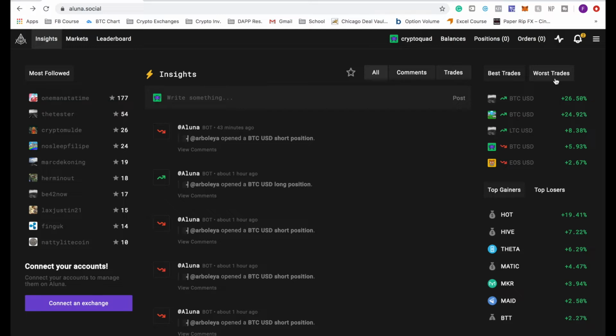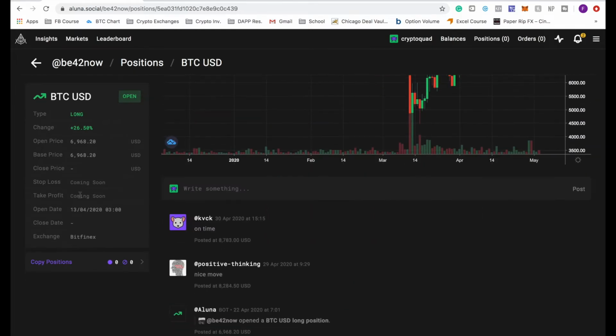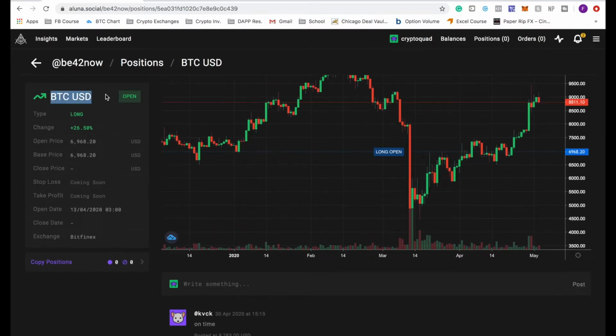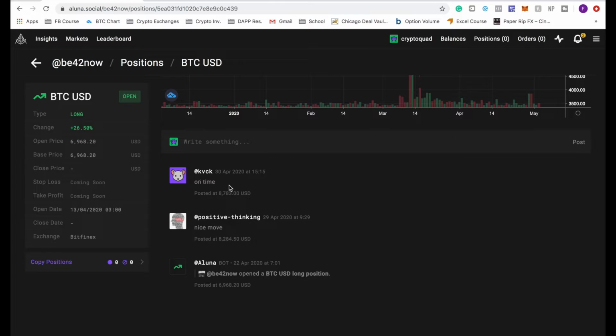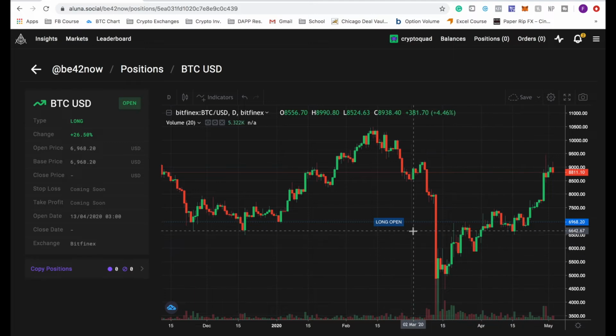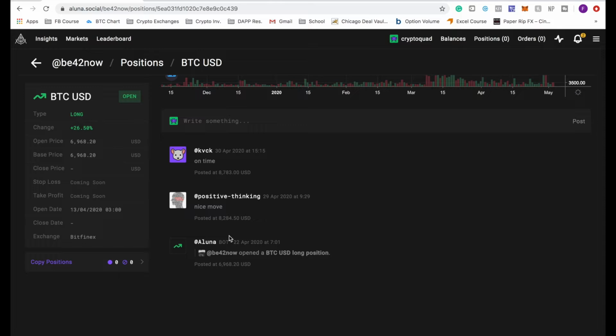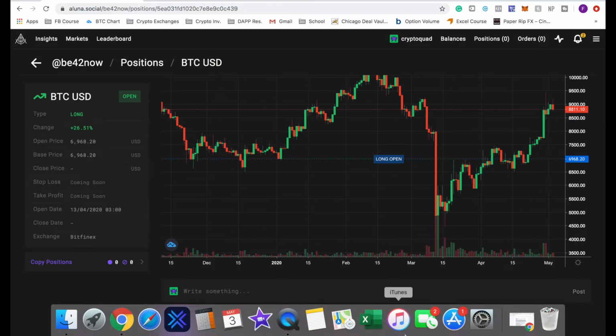Starting off, you can see best trades and worst trades. Let's see if we do BTC USD. This is a long position. This is the best trade that someone has had today so far. So this was the trade. They opened a BTC long position, and as you can see, other people can comment on it, and it shows where they opened the position. It looks like they opened it right here. I don't know, they opened it April 22nd. So back over here, they opened this right here, and this is completely free to the public.